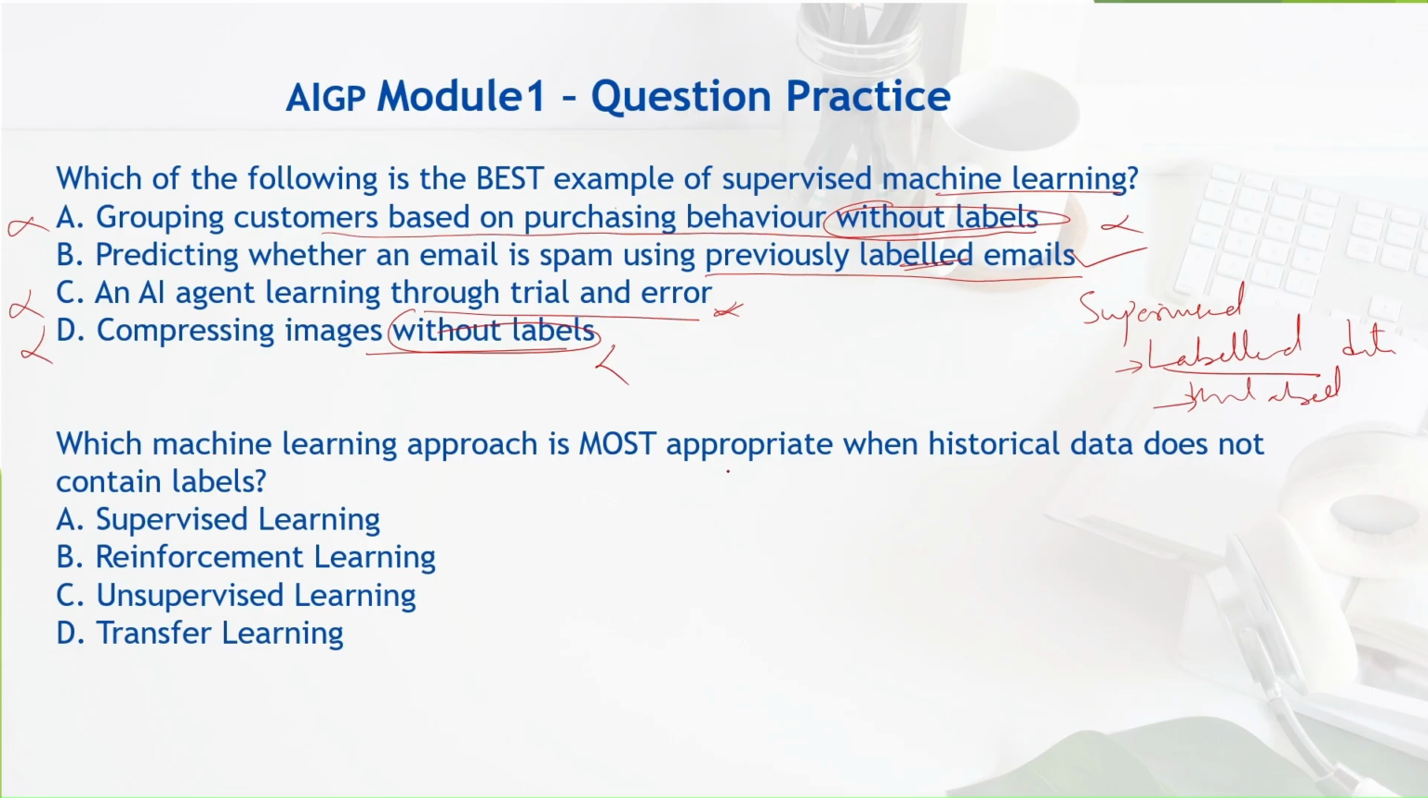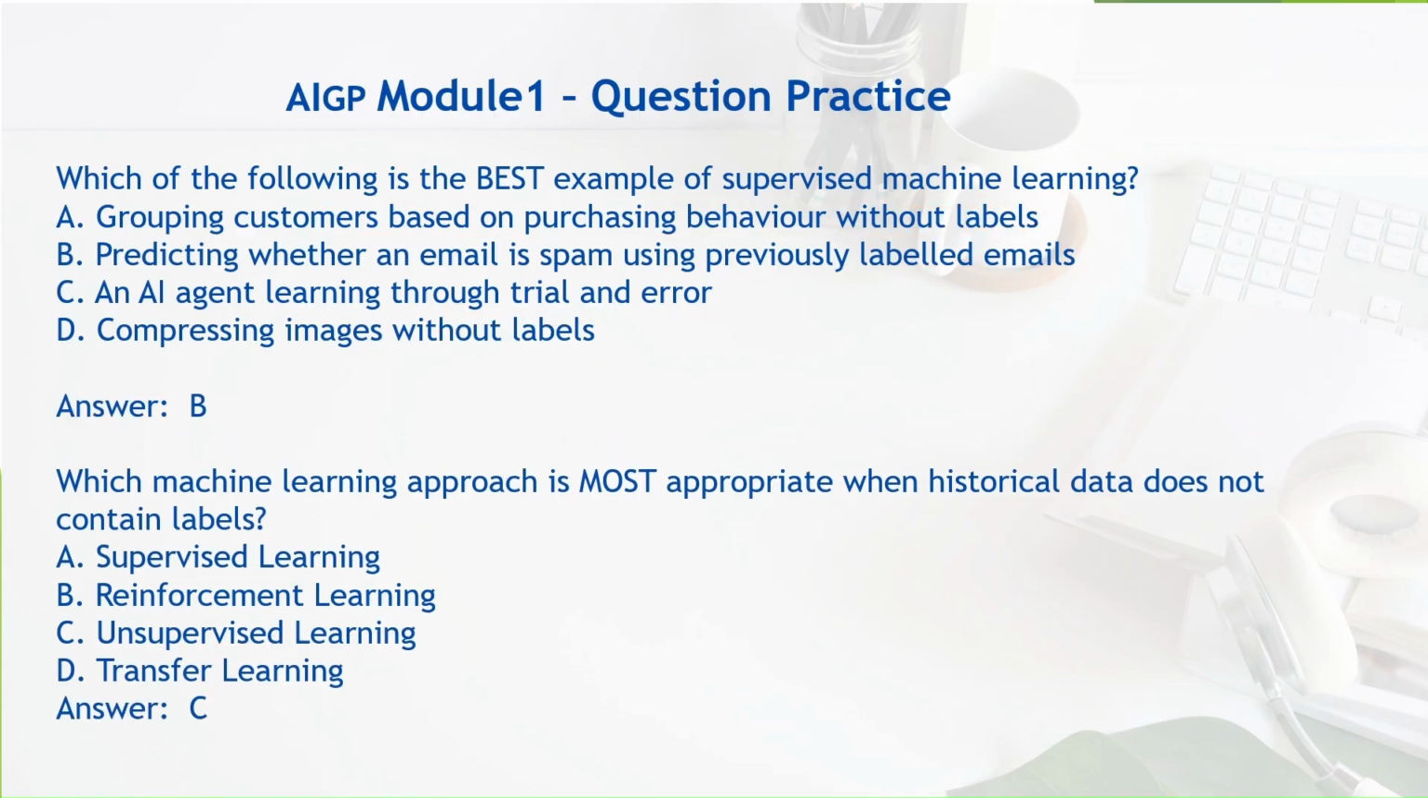Which machine learning approach is most appropriate when historical data does not contain label? Supervised learning, reinforcement learning, unsupervised learning, or transfer learning? Not transfer learning for sure, not reinforcement learning for sure. Does not contain label is nothing but unsupervised learning, correct? So this is the correct answer. Let's see the answers. Yes.